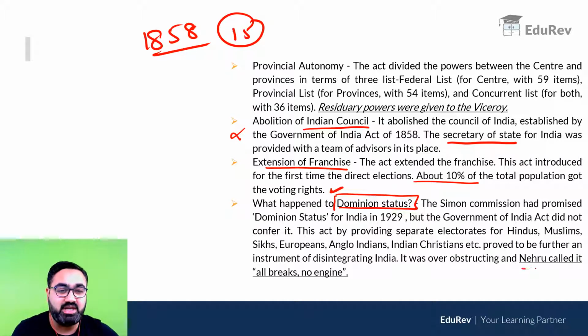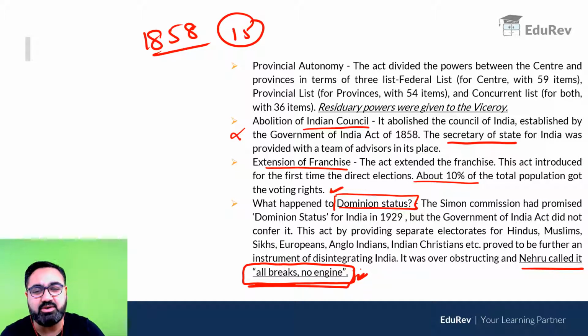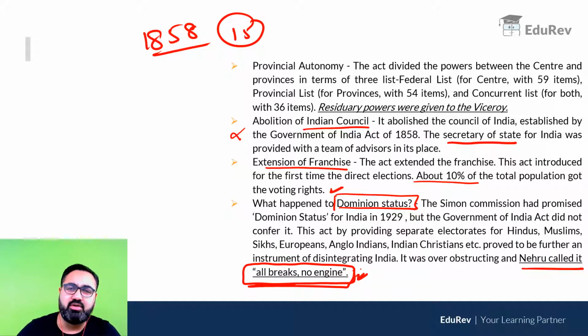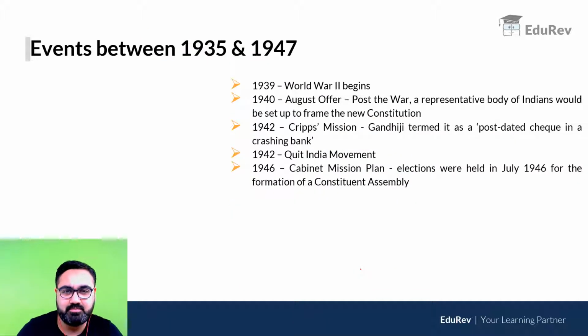Jawaharlal Nehru very famously called this act all brakes, no engine. These kind of quotes are also asked in the IAS prelims examination. So remember this. Nehru said this quote about the Government of India Act 1935.